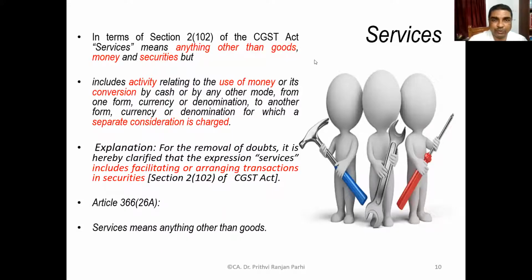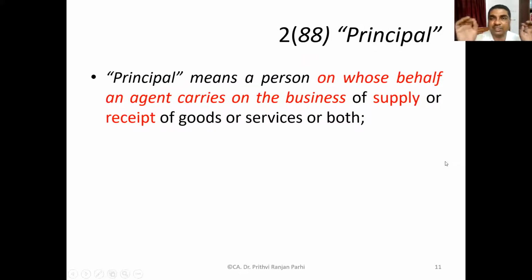Goods and services are clear to you. Next, we need to understand the meaning of principal. Principal is important in the context of the principal and agent relationship. So principal means a person on whose behalf the agent carries on the business of supply or receipt of goods or services. Sometimes supply can be made by the principal, supply can also be made by the agent. Therefore, we need to understand the meaning of the terms principal and agent. This is defined in section 2, clause 88.